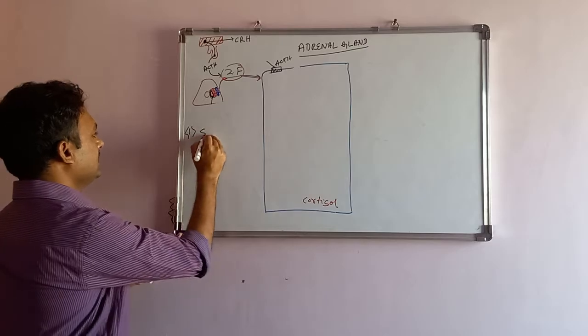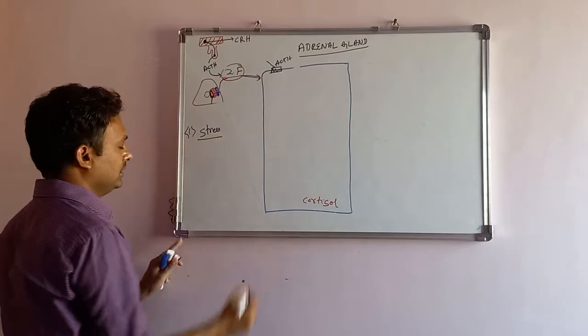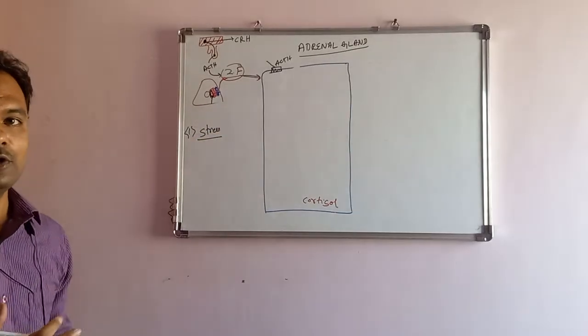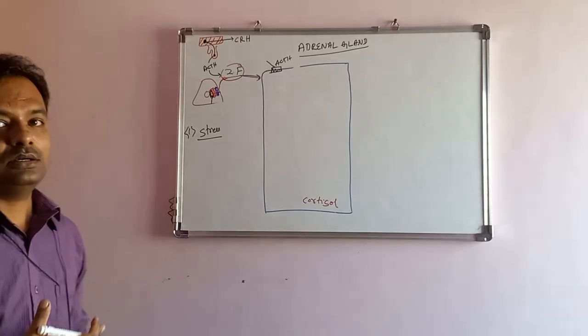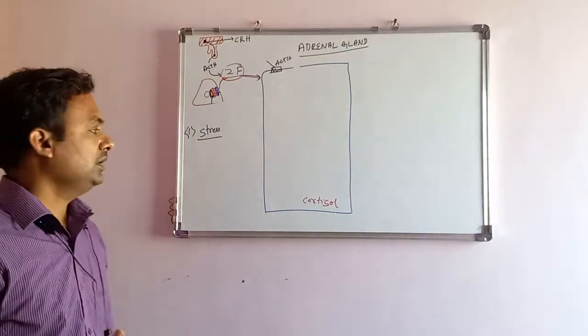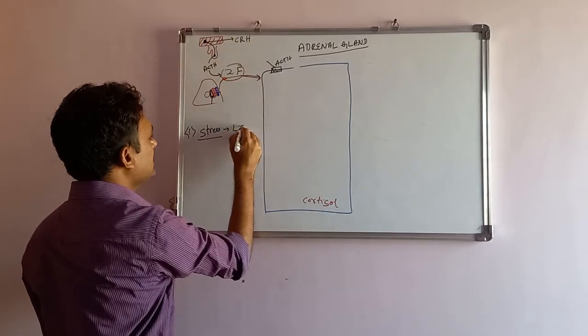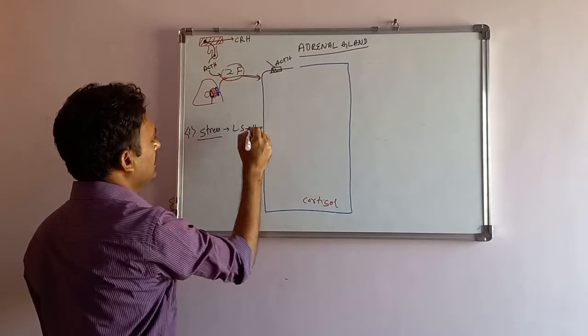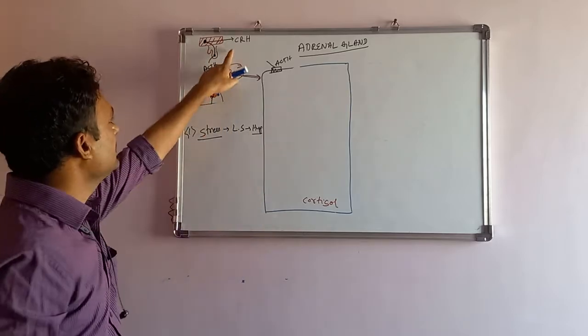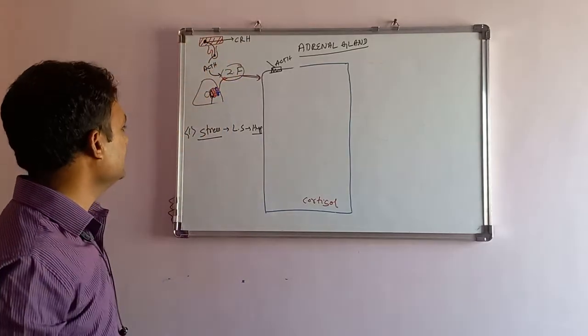is stress factors, like the person is getting anxiety and emotional factors, fear. They all stimulate the hypothalamus via the limbic system. They stimulate the hypothalamus so that in the hypothalamus CRH is released and ACTH is released.